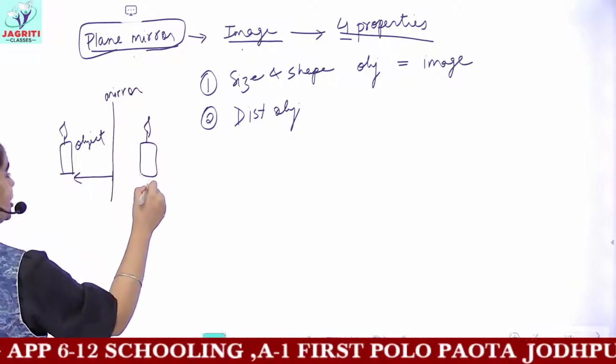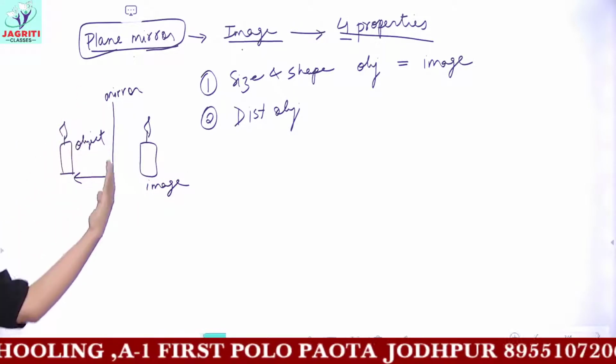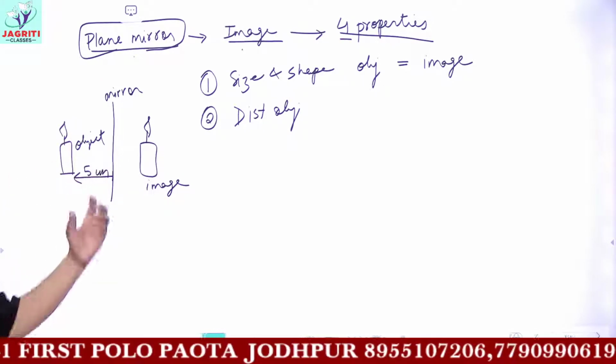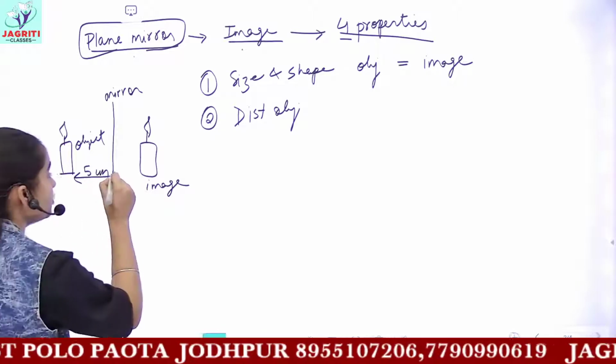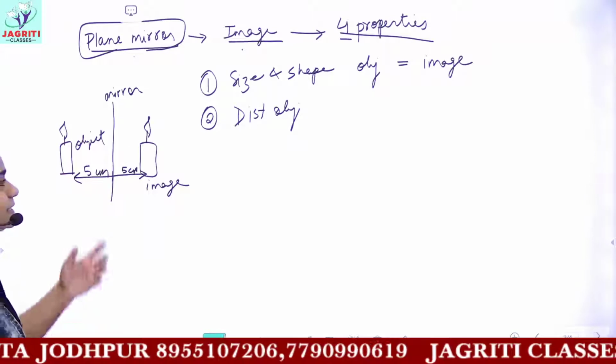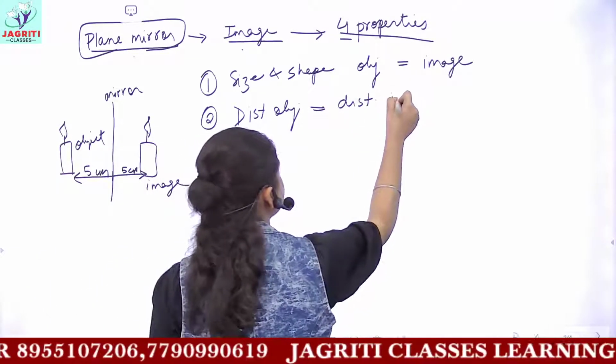This is the image formed. So we discussed what the object distance is, the distance of the object from the mirror. If this distance is 5 centimeters, the image which would be formed would also be 5 centimeters away from the mirror surface. So we said that the distance of the object is equal to the distance of the image.